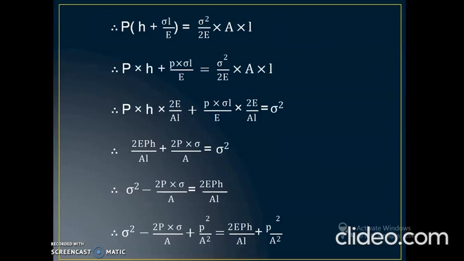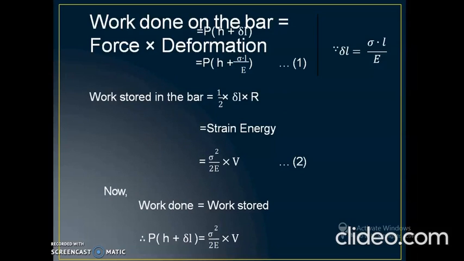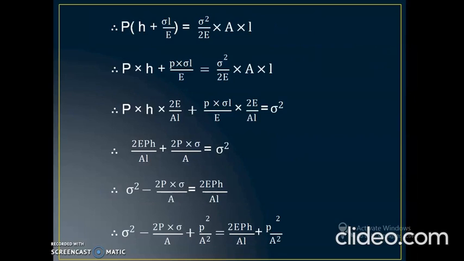So we have to rewrite this equation: P(H + delta L) is equal to sigma square upon 2E into the volume. How to rewrite this equation? The volume will get replaced by area into L. And open this bracket, H plus sigma L upon E, by multiplying P into H and P into sigma L upon E. So finally we get P into H plus P into sigma L upon E is equal to sigma square upon 2E into the area into the length of the bar.